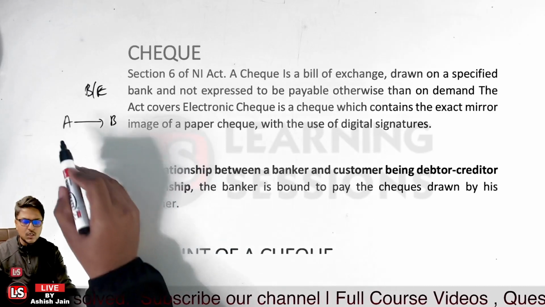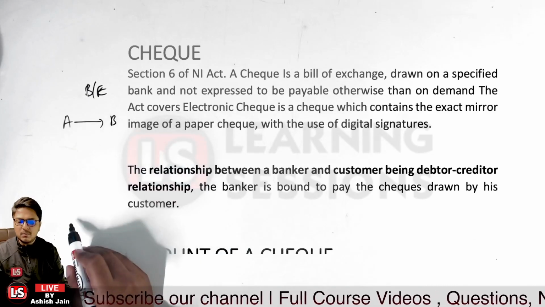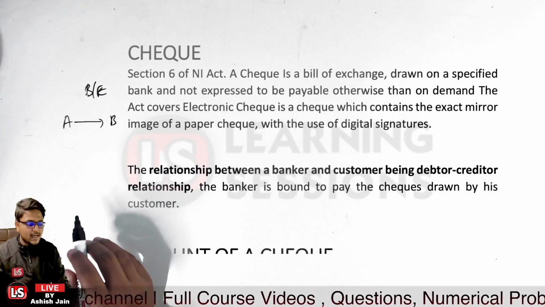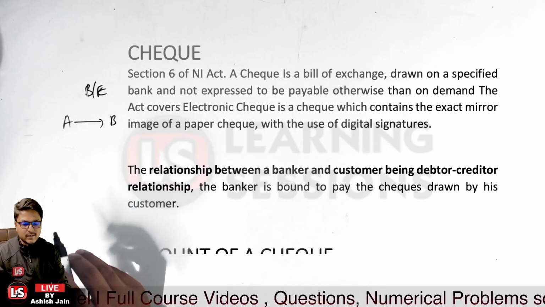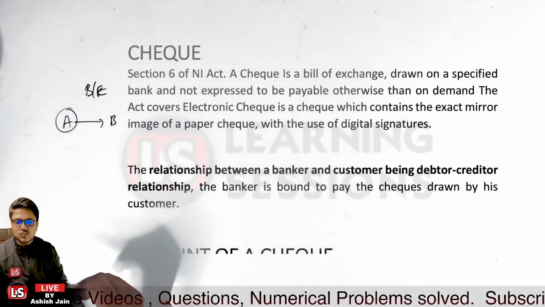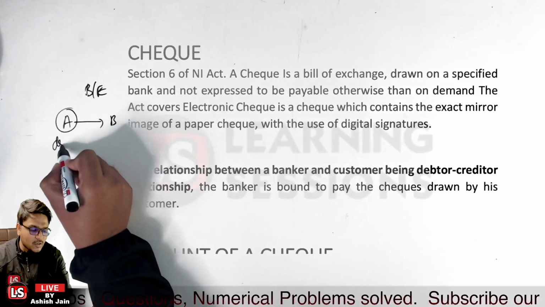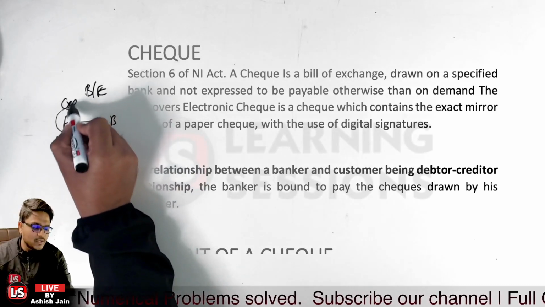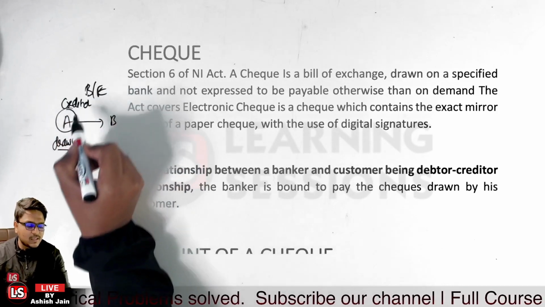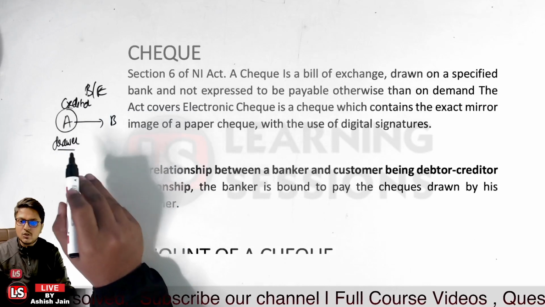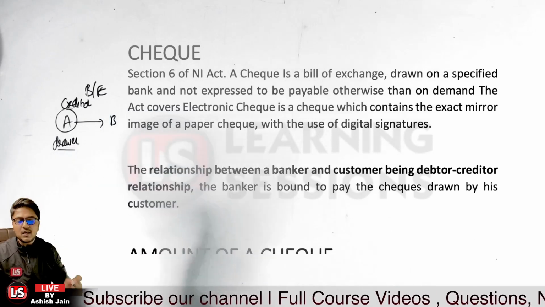So person A sold goods to person B, and person B is basically not known to person A, and a credit period is to be given. In that case, person A will be drawing a bill of exchange. So he will be the drawer of the instrument. So who draws a bill of exchange? The creditor. In a general case, the creditor draws the bill of exchange and will be the drawer of the instrument.